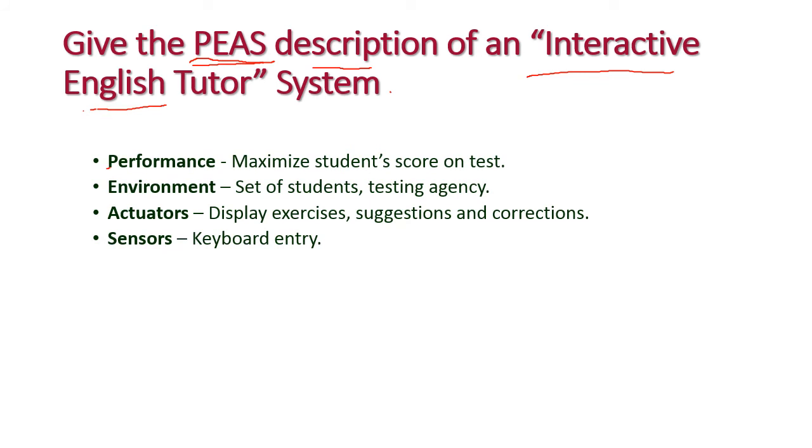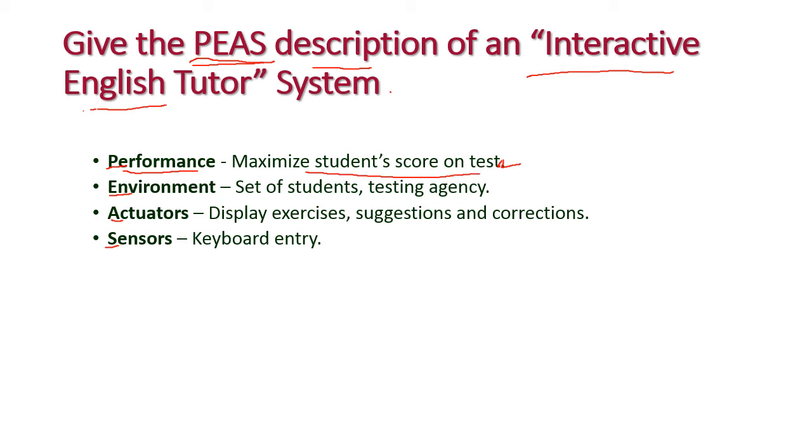P means performance, E means environment, A means actuators, and S means sensors. Okay. PEAS, performance of this interactive English tutor: maximize the student's score on test. We should feed knowledge to the students. So, the performance is we should give the maximum score on the test.